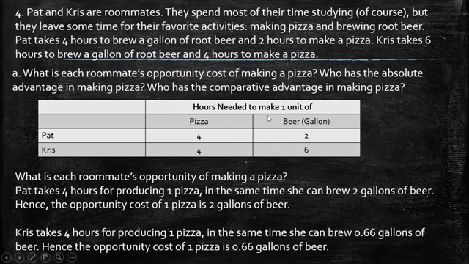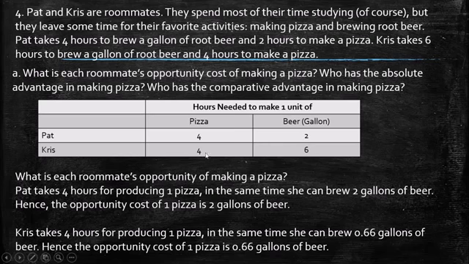So we are talking about 4 hours, so it will be 4 divided by 6, which is 0.66, because in just 4 hours she doesn't finish 1 gallon of beer. She just arrives at 0.66 gallon of beer. Hence, the opportunity cost of one pizza is 0.66 gallons of beer.